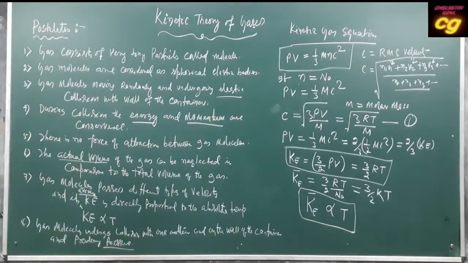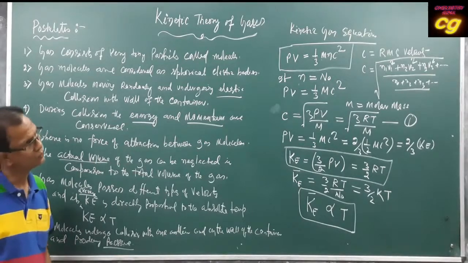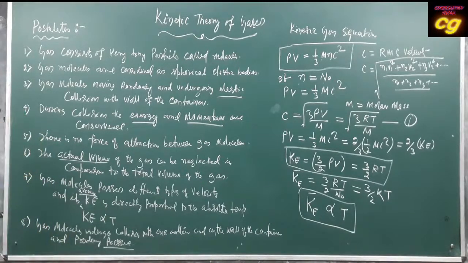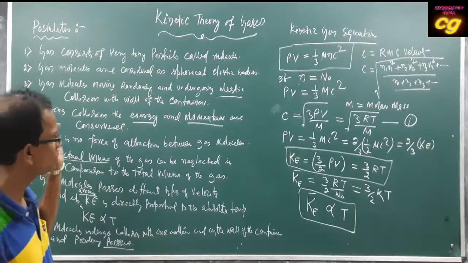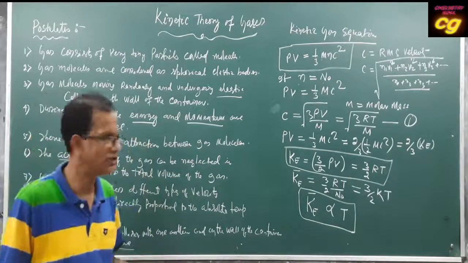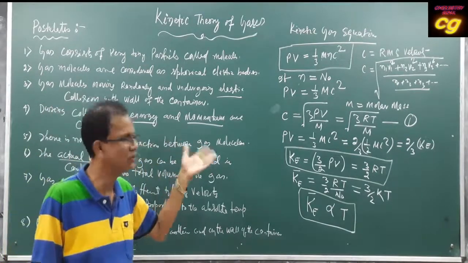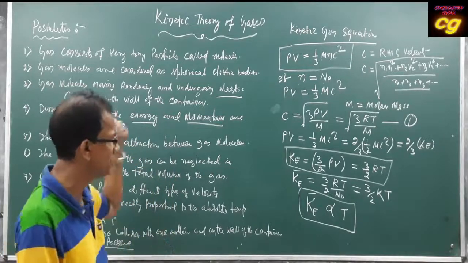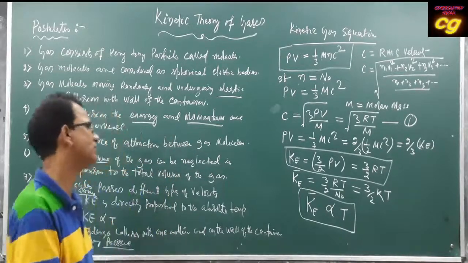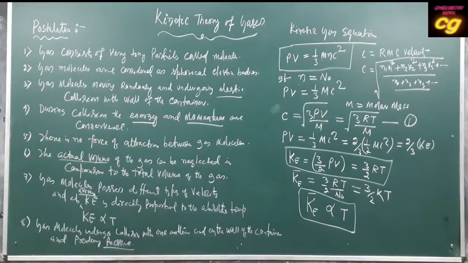Okay, you write down this one, then we will go forward regarding the other types of velocity possessed by the molecules. Already we have discussed that gas molecules possess different types of velocity. What are the different types of velocity possessed by the gas molecule? What is the relation between them? We will discuss now. Okay, let me clean the board.